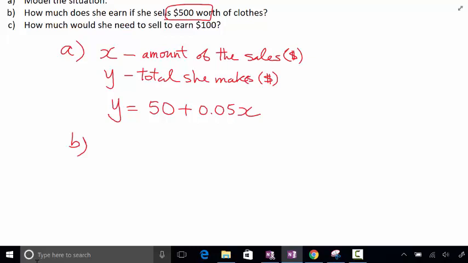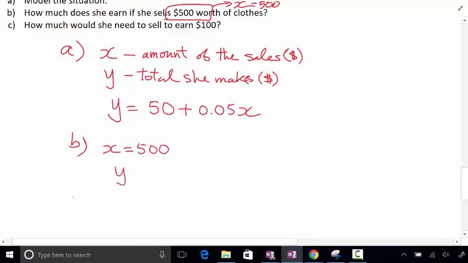The x amount, right? That's not how much she earned. That's how much clothes she sold, right? And it was worth $500 worth. You got it? So this is actually the x amount. So that means that x is equal to 500. You understand? Remember what I said. Letters are just placeholders for values until we know what the value is. In this case, I know that x equals 500.